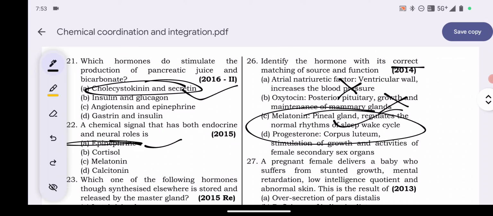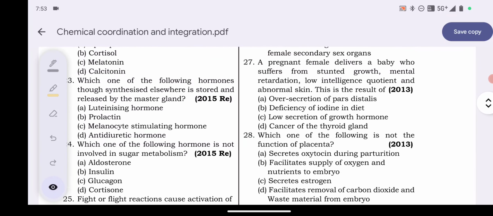Melatonin is produced by the pineal gland and regulates the sleep-wake cycle, and progesterone promotes pregnancy and alveoli formation in the mammary gland. तो ये जो फंक्शन दिया गया ये गलत हो गया, तो यहाँ पर C ऑप्शन इज द करेक्ट वन. नेक्स्ट क्वेश्चन नंबर 27.